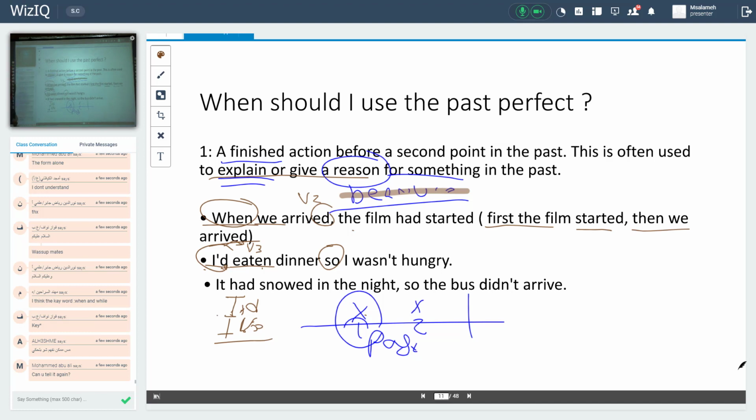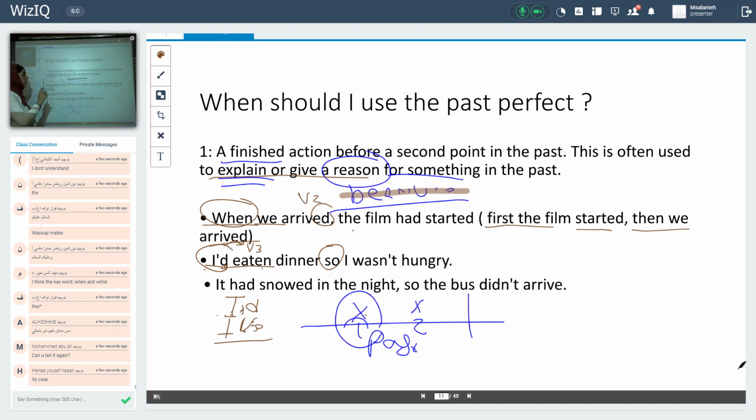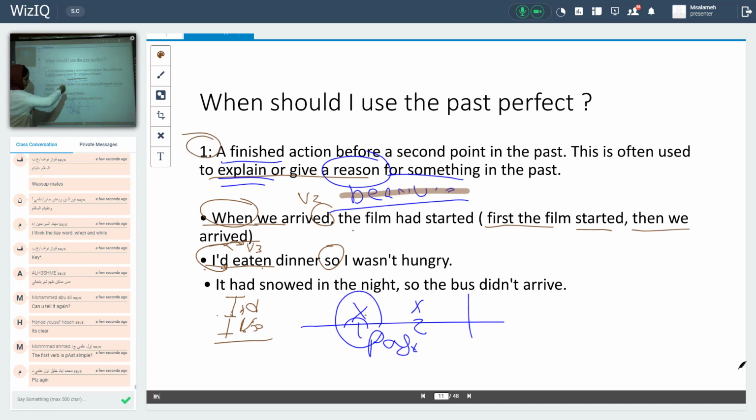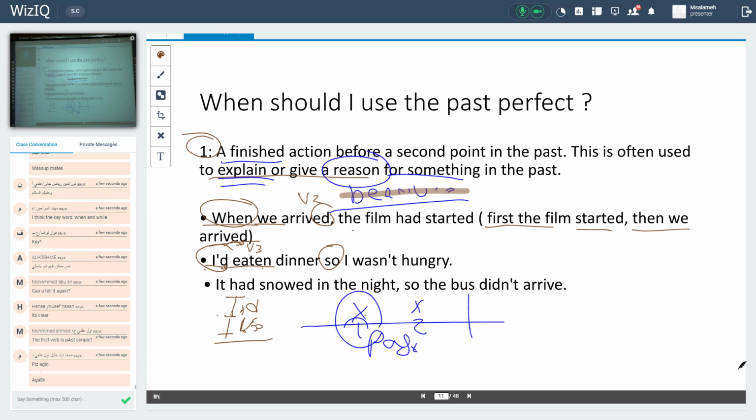Okay. Another question, I think, about the keywords when and why. Okay, when and why, we use them in the present perfect, not here. Then I will tell you about when and why in the next pages, okay? When and why in the past continuous. Okay. Can you tell again?